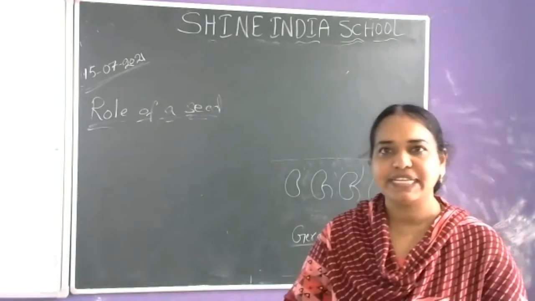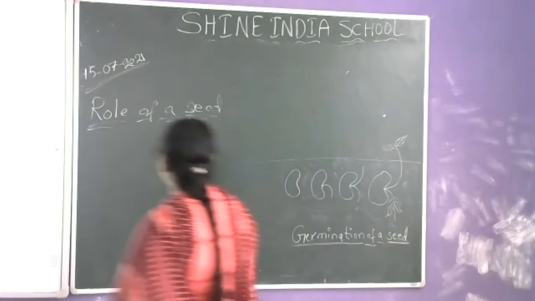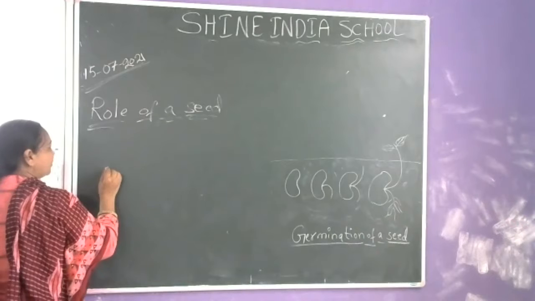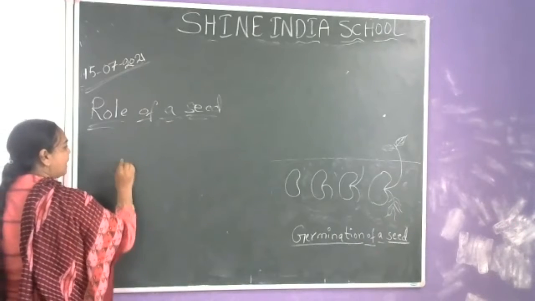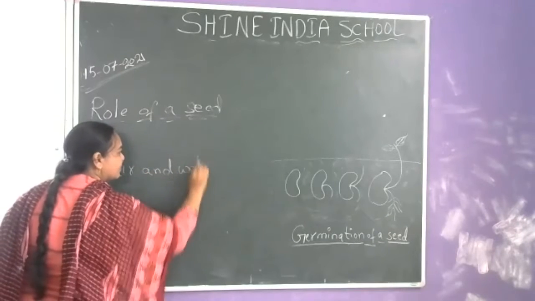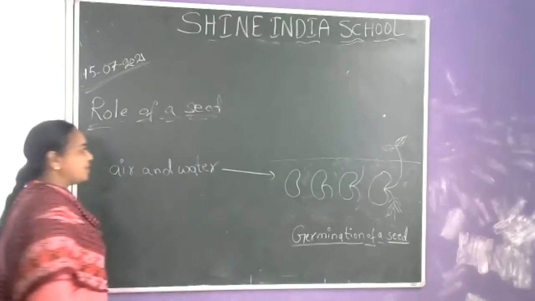If a seed gets the right amount of air and water, the seed starts germination.